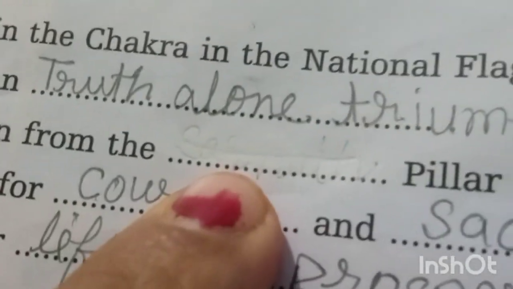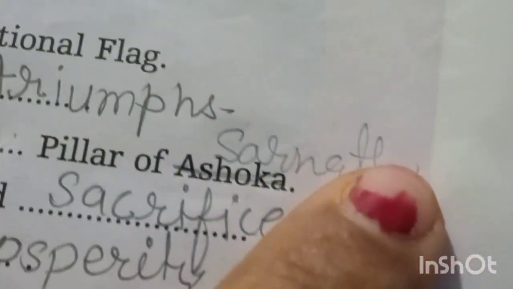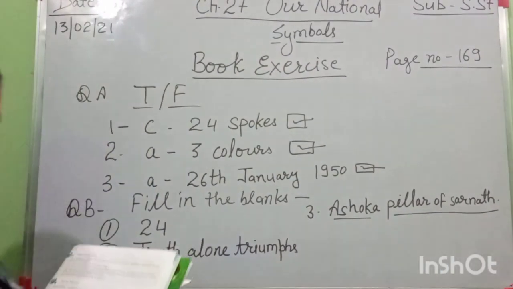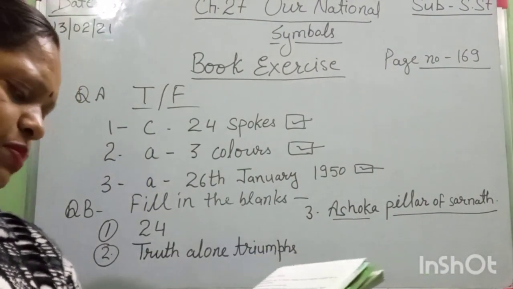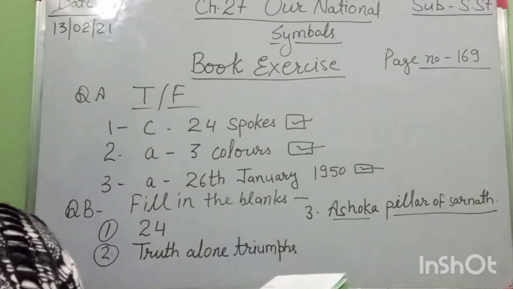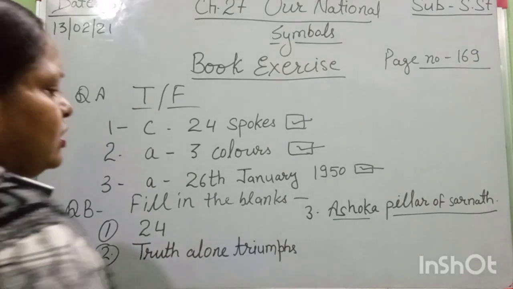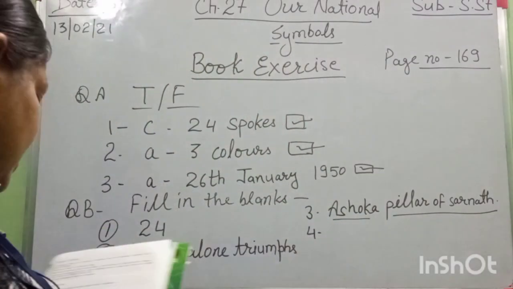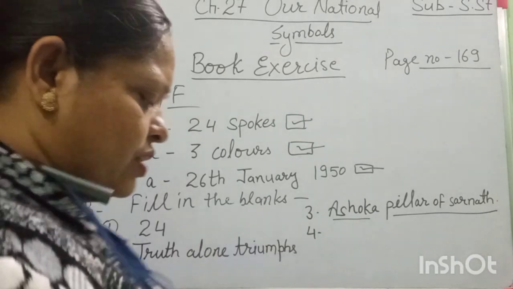In the third sentence, our national emblem was taken from the Ashoka pillar of, you cut this, now here Ashoka, here is Sarnath. So everyone, do the correction in your book. There is some printing mistake. Our national emblem has been taken from the Ashoka pillar of Sarnath. This is the right word.